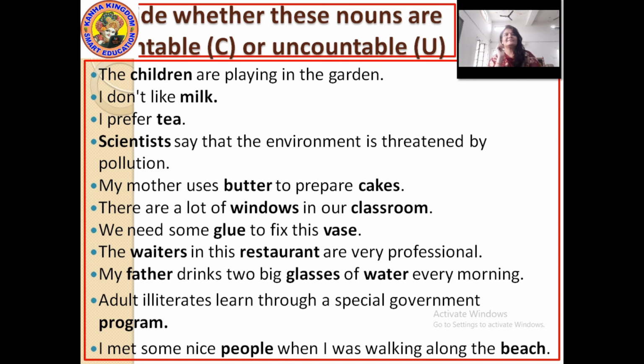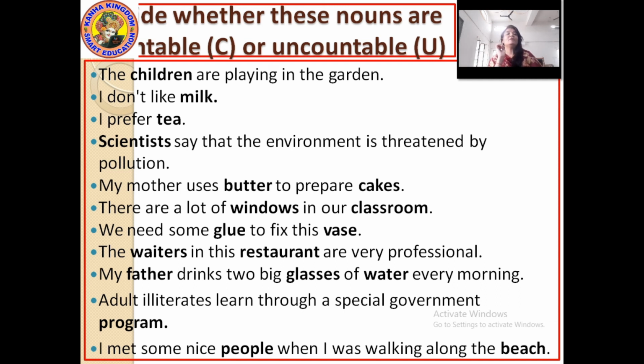Okay, next: there are a lot of windows in our classroom. Windows, countable, right? Windows and classroom are highlighted here. So windows countable and classroom also countable.